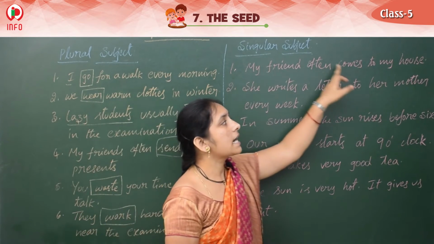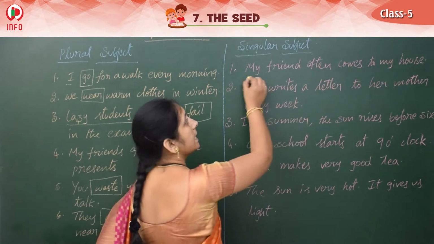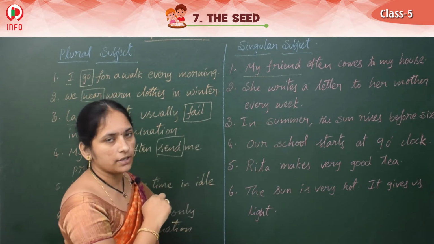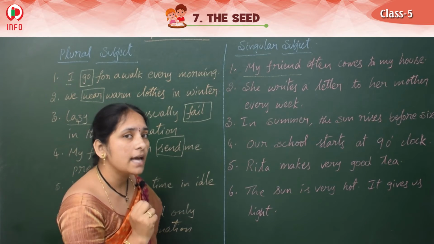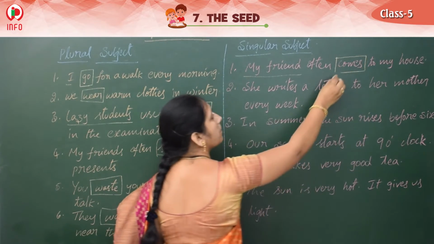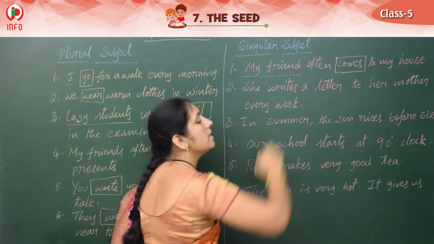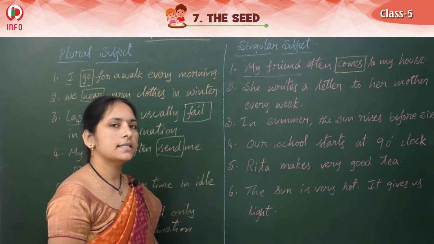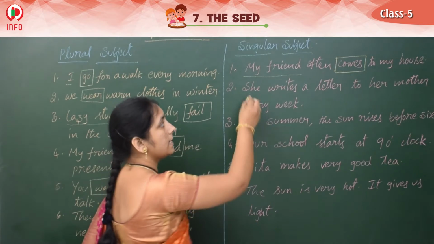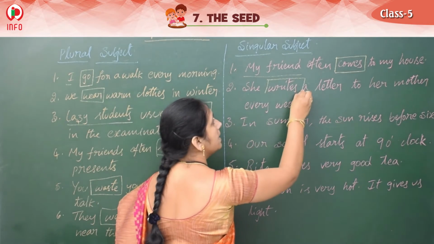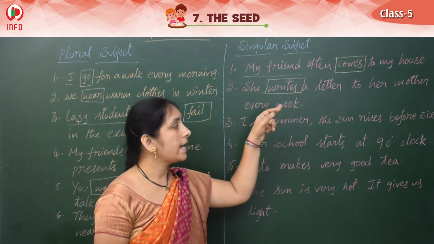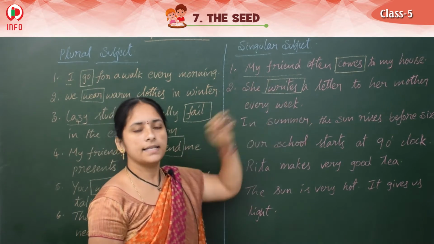My friend often comes to my house. Yes, here my friend, not friends. My friends, if we get it, come only we should write. But here my friend. My friend means how many are there? Only one. That's why we should write here comes. So singular subject, then we should write V1 s/es. Clear? And she writes. She writes. So she is the singular subject. That's why we should write verb s or es. She writes a letter to her mother every week. So she writes, s/es form.